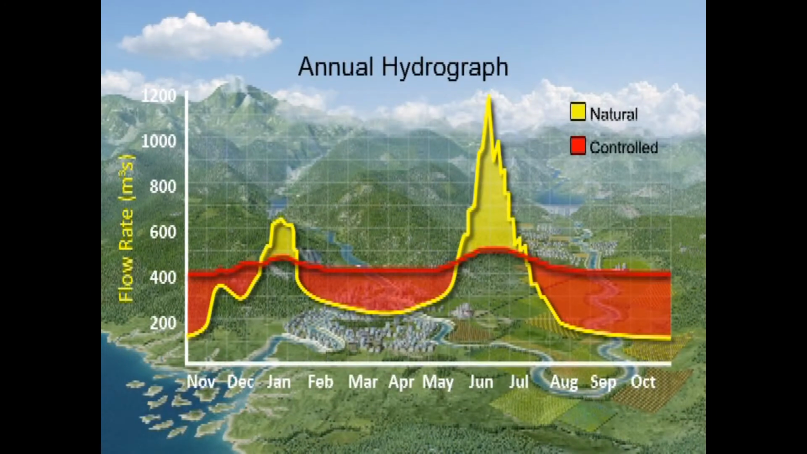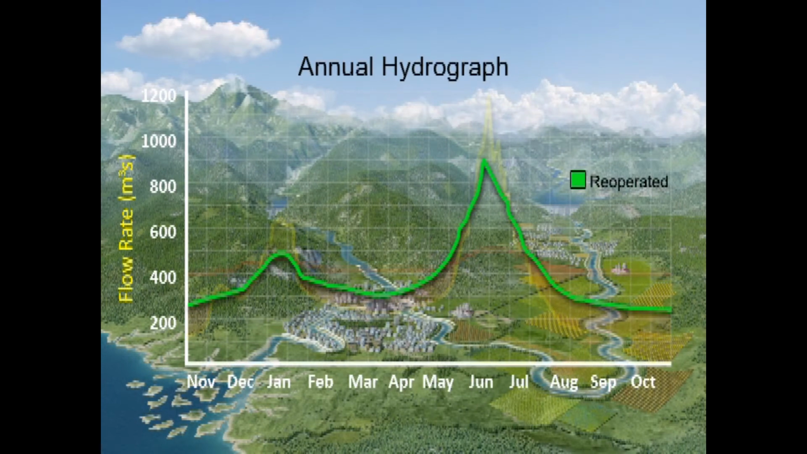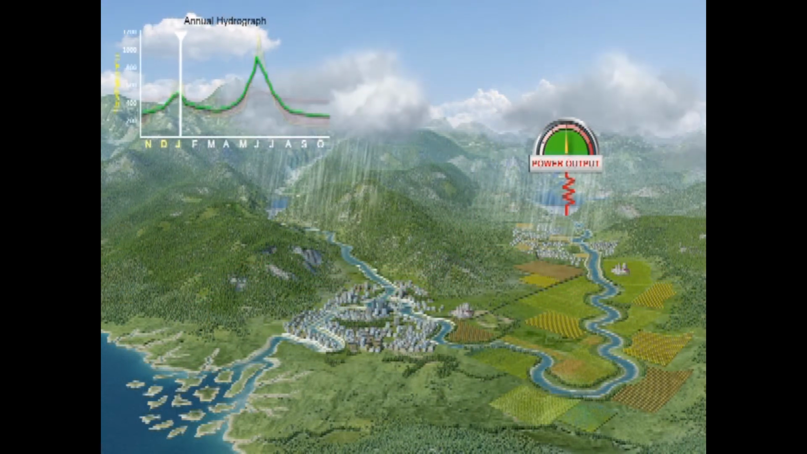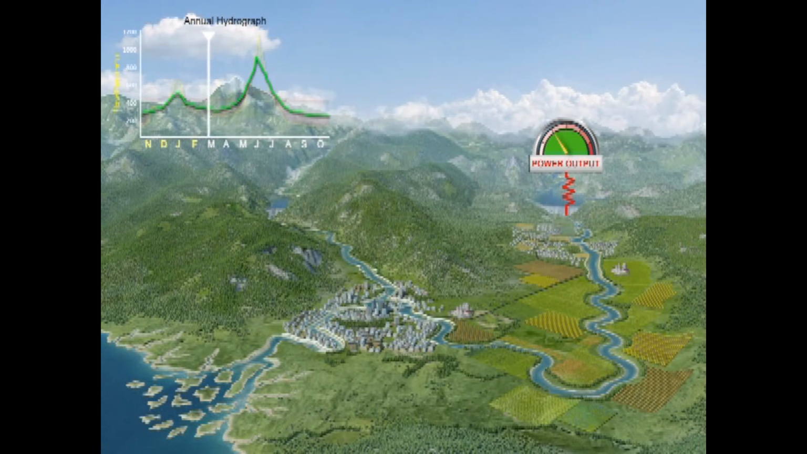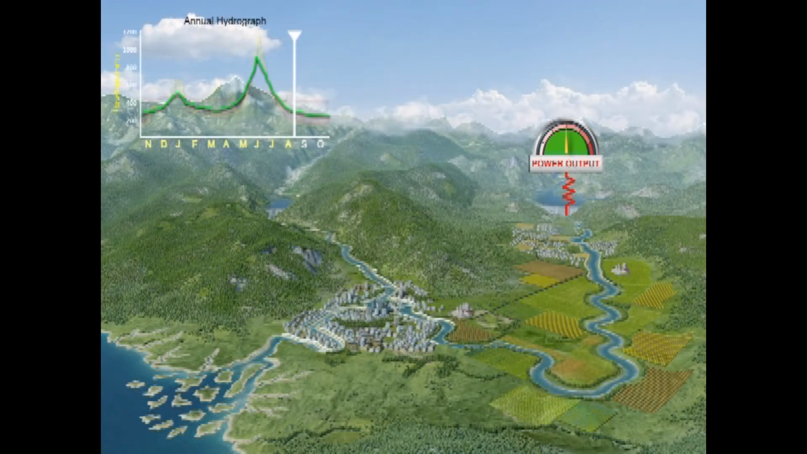To counteract the seasonal distortions, the reoperation objective is to narrow the gaps between these hydrographs. That is to say, we want to move the hydropower dam in the direction of run-of-the-river operations. We do this by changing the schedule for generating power so that during the high runoff period, the dam generates more power than it does today, and during the low runoff period, it generates less power than it does today.